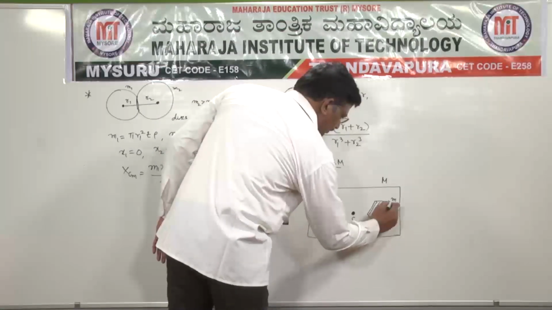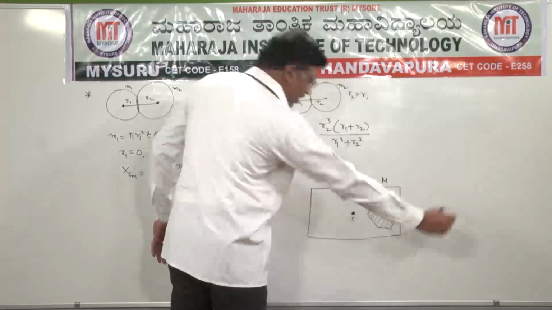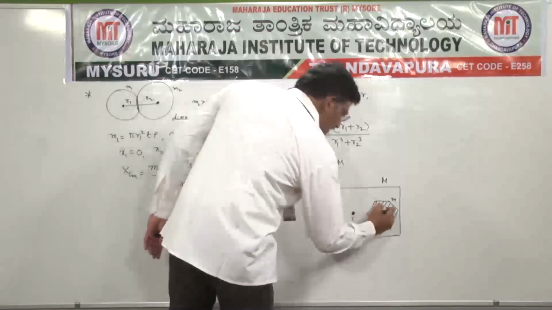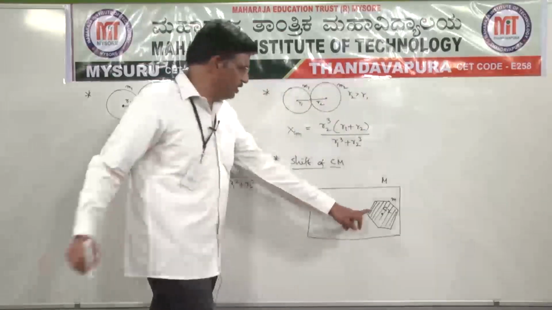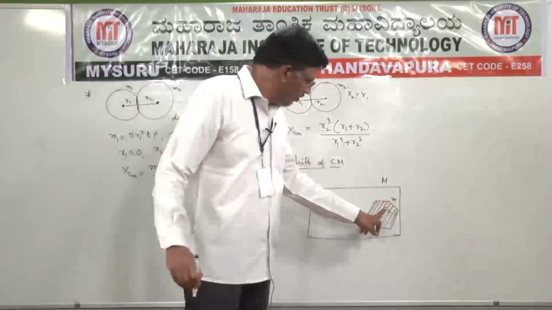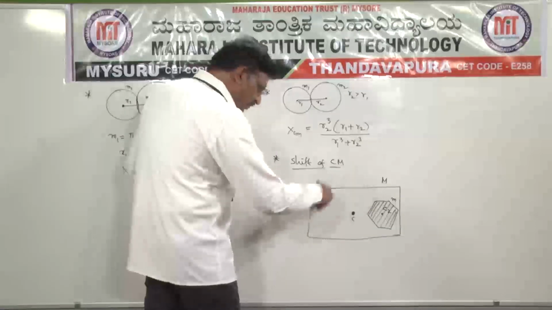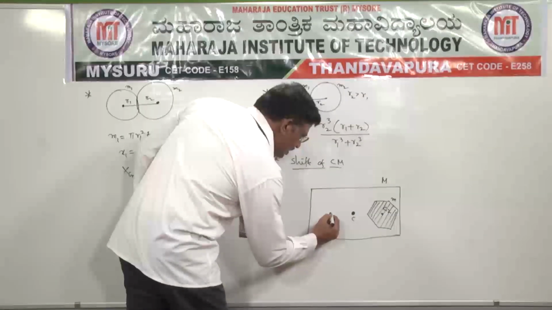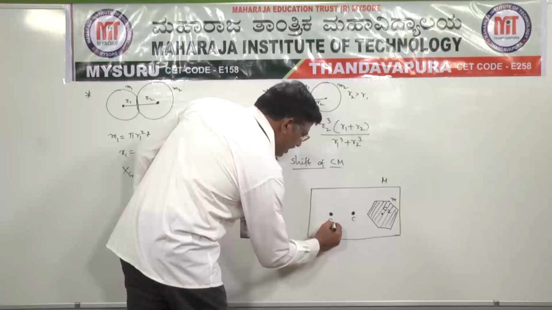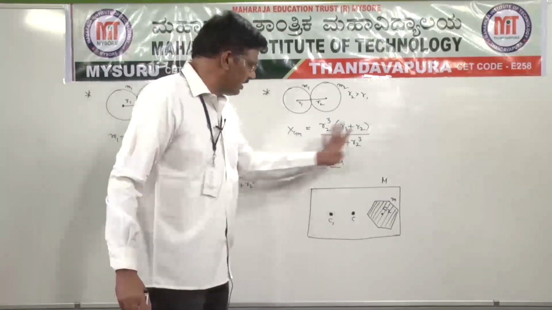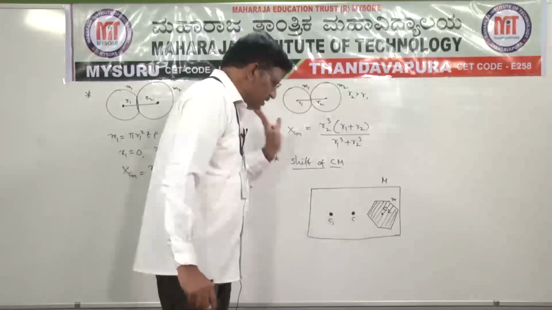Here a small portion is removed, and we also imagine that C2 is the center of mass of the removed portion. When certain mass is removed, definitely the center of mass shifts somewhere. Let us imagine that the center of mass of the remaining mass is shifted from C to C1.